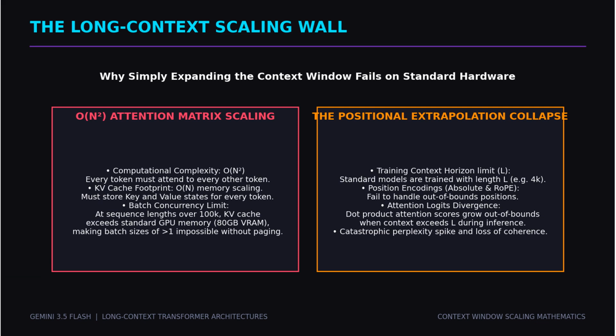Furthermore, standard positional encodings, such as absolute embeddings or even rotary position embeddings, fail to extrapolate to sequences longer than those seen during training. When a model trained on a length of 4,000 tokens receives an input of 8,000 tokens, the dot product attention scores diverge, causing catastrophic performance collapse. How do we scale context windows without retraining models from scratch?